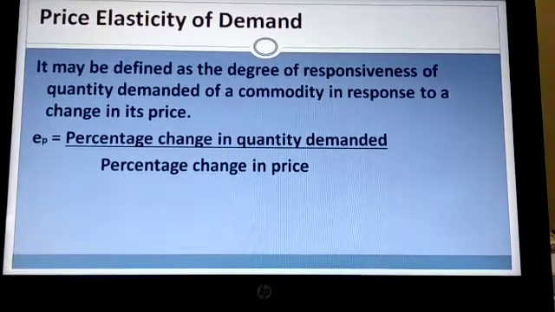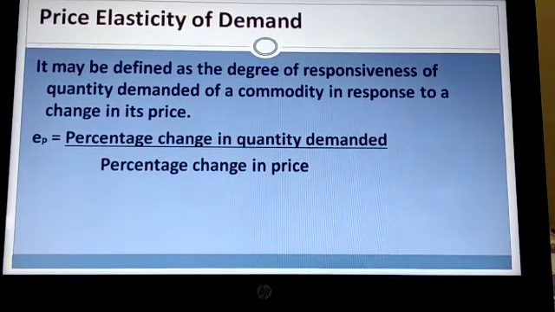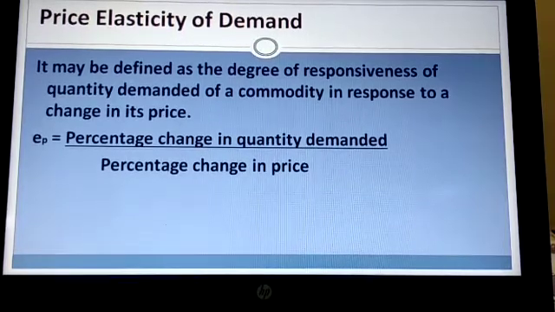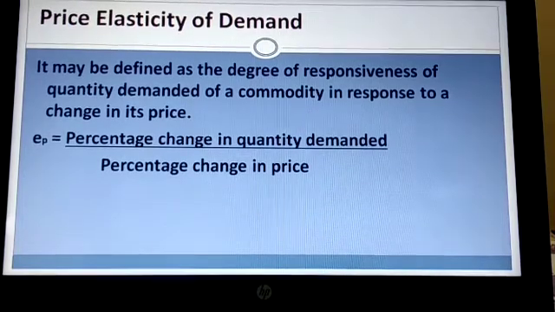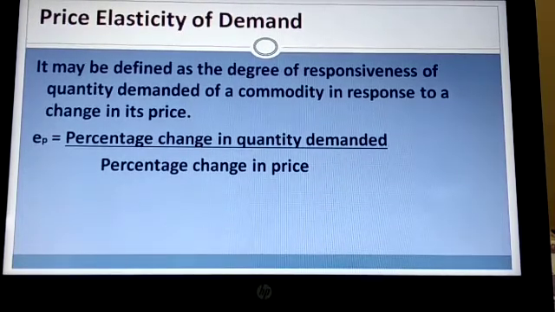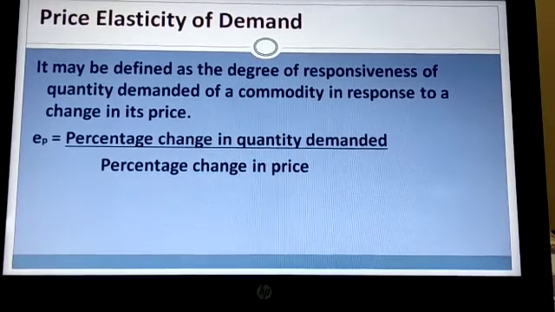What is the formula? Percentage change in quantity demanded divided by percentage change in price. So using this formula we calculate the elasticity of demand. Always remember, whatever may be the question, percentage change in quantity demanded comes in the numerator and percentage change in price comes in the denominator. Again I am repeating, percentage change in quantity demanded comes in numerator and percentage change in price will come in denominator.